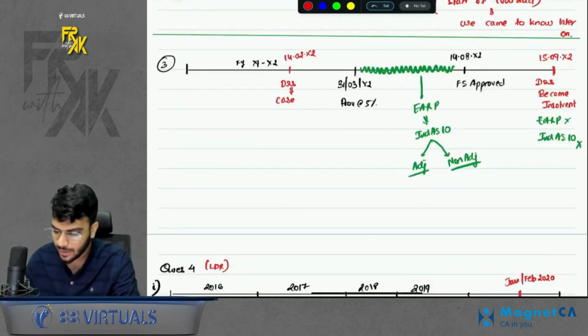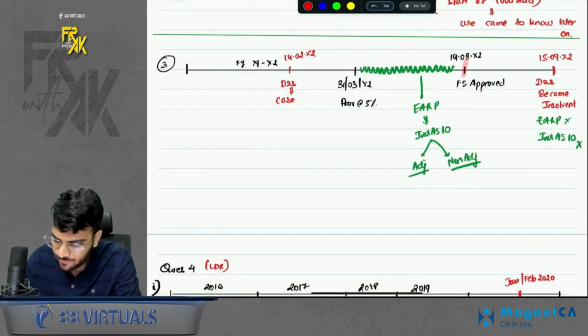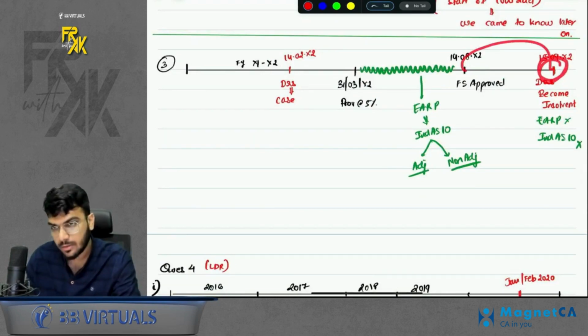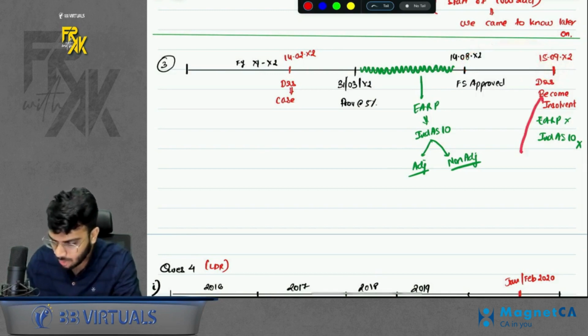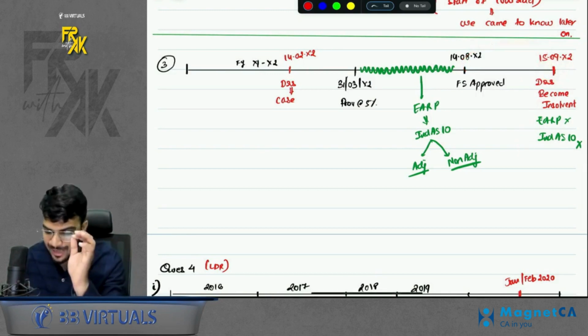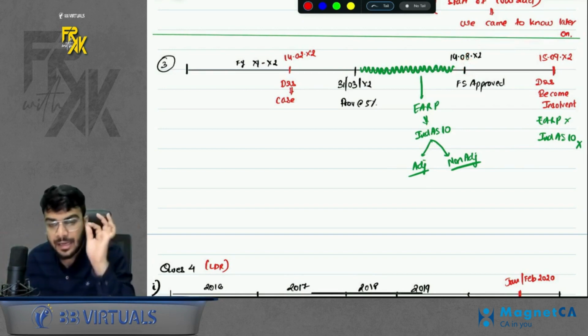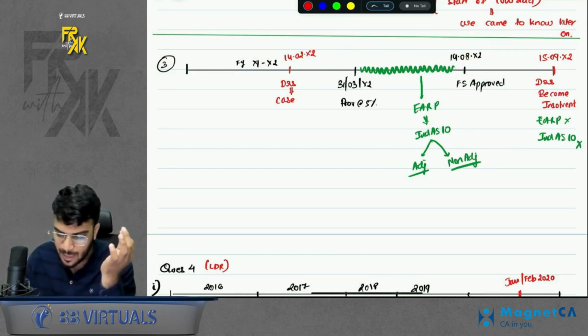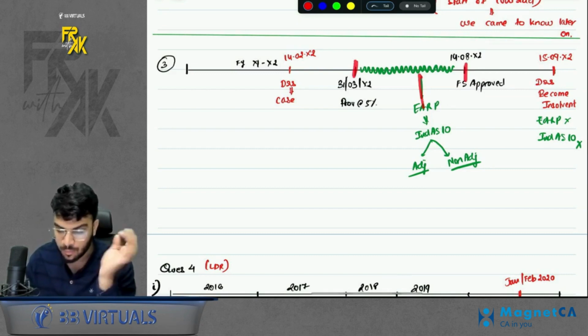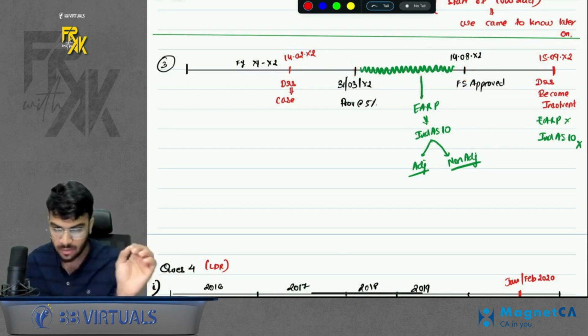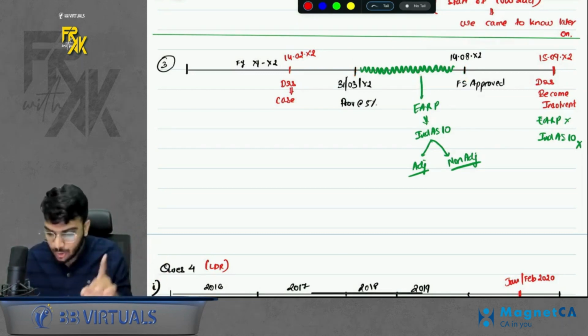Acha, also one more thing. If any event occurs after the financial statements are approved, in that case don't call it a non-adjusting event. If any event occurs after the FS are approved, it is out of the scope of Ind AS 10. Why? In Ind AS 10 only those events come which happen between year end and the date when FS are approved. All other events are out of scope. Don't call it a non-adjusting event.